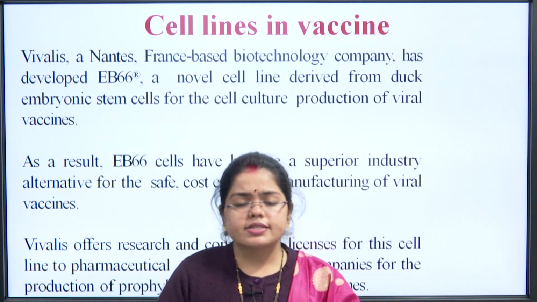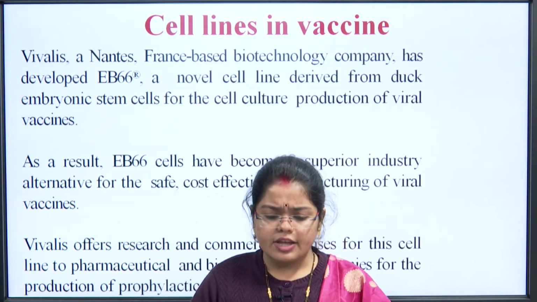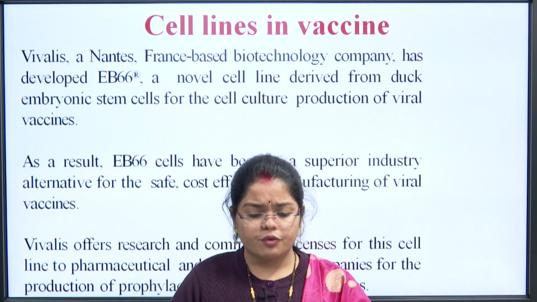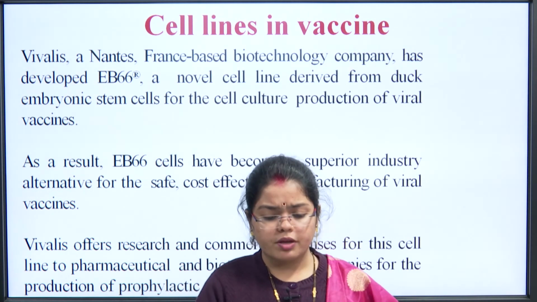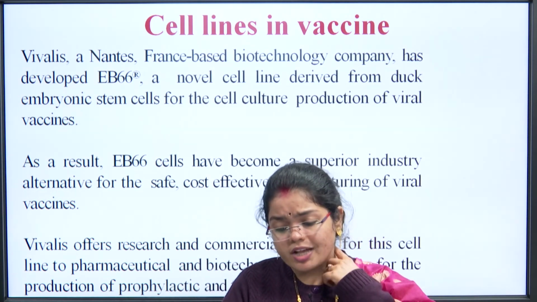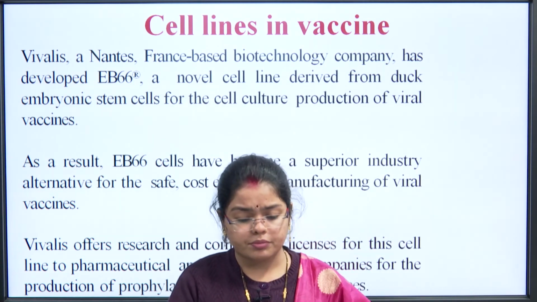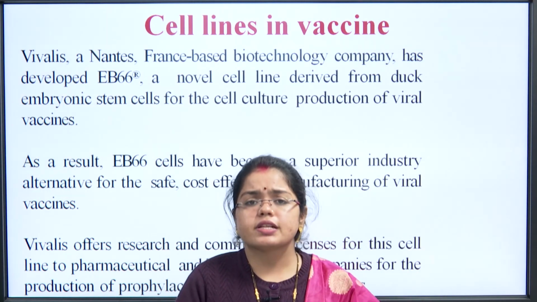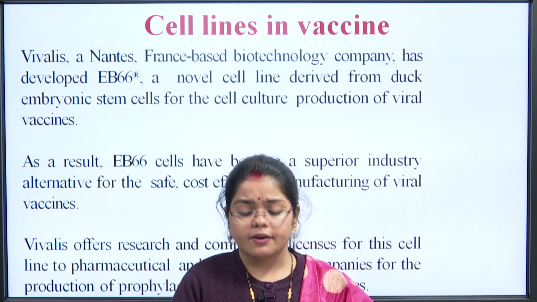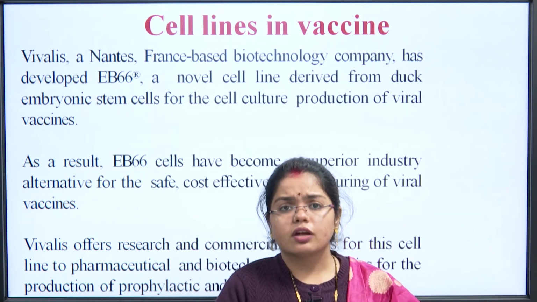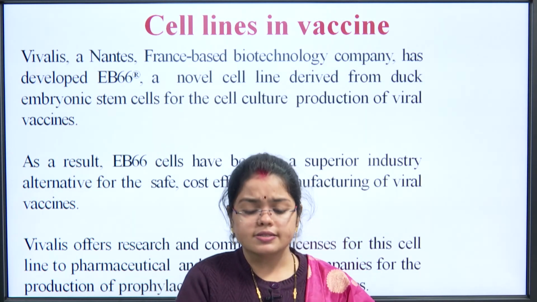Then cell lines in vaccines, as I told you previously, there are several cell lines being used for producing vaccines. This could be Vivalis, a France based biotechnology company. Many more such cells are there, like EB66 cells. So, these are the cell cultures which are being used for producing vaccines.